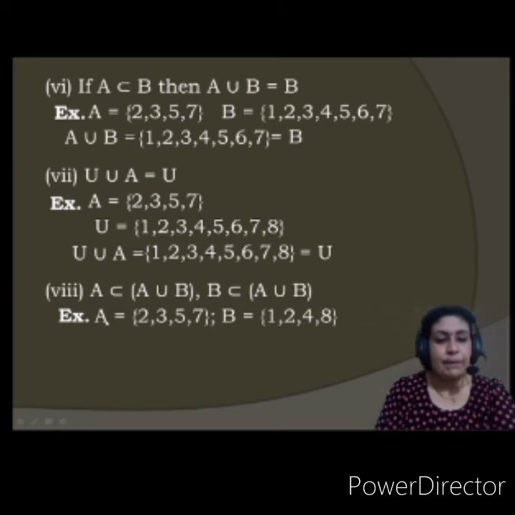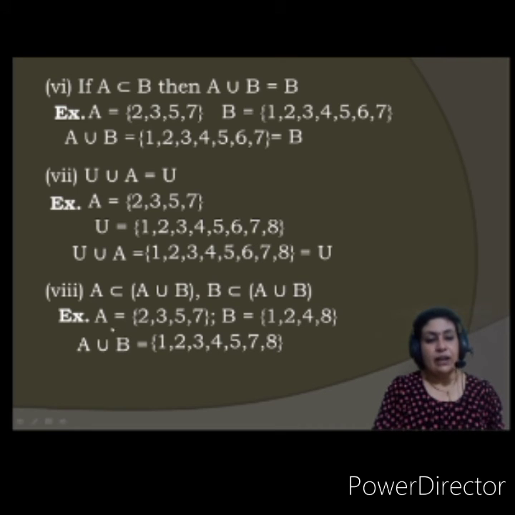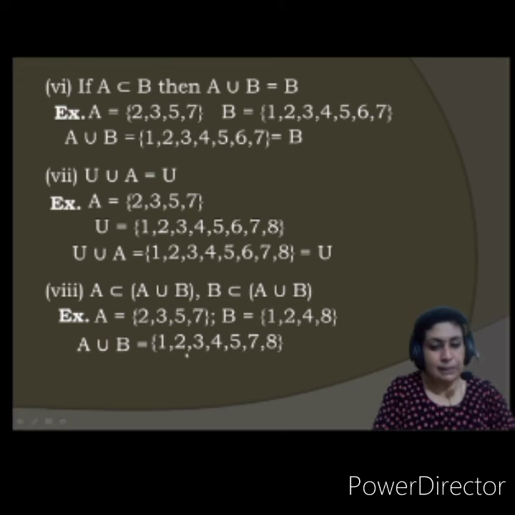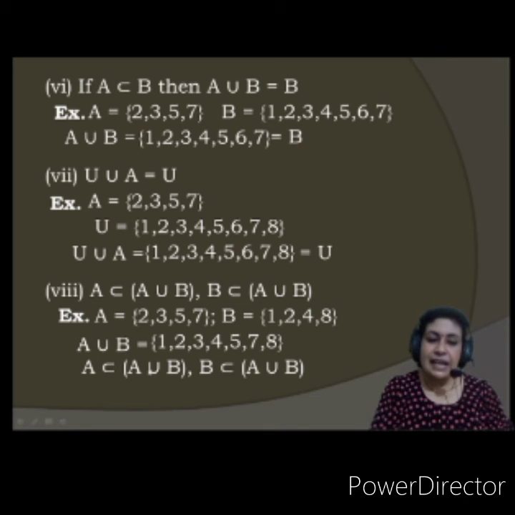Example. If A is 2, 3, 5, 7, and B is 1, 2, 4, 8. See now, A union B. What is A union B? 1, 2, 3, 4, 5, 7, 8. Now what happens here is A becomes a proper subset of A union B. Why? Because 2 is there, 3 is there, 5 is there, 7 is there, but 1 and all those numbers are not there. So A becomes a proper subset of A union B. Same way, here B becomes a proper subset of A union B. So this is true.